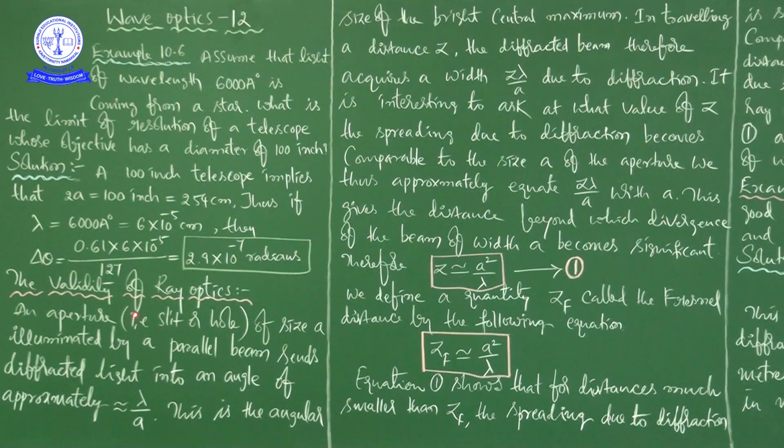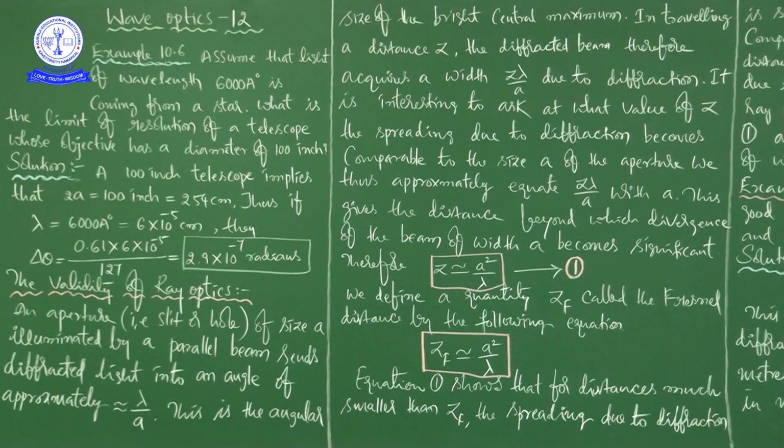Related to that, now we are going to discuss one small example problem, example 10.6. Assume that the light of wavelength 6000 angstrom unit is coming from a star.